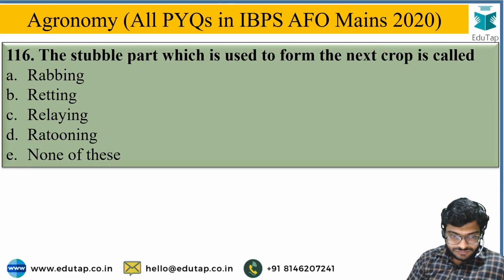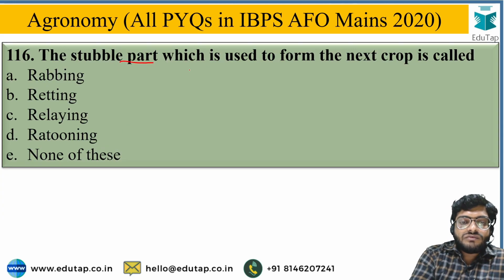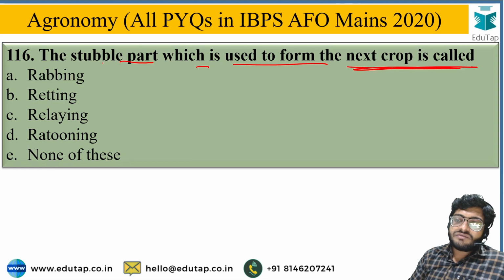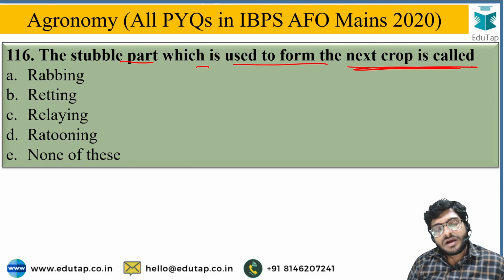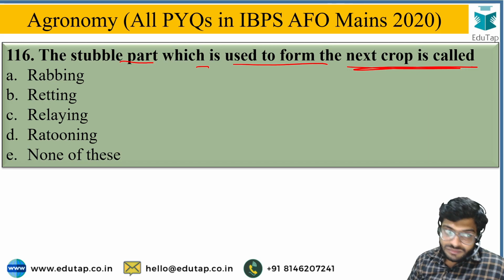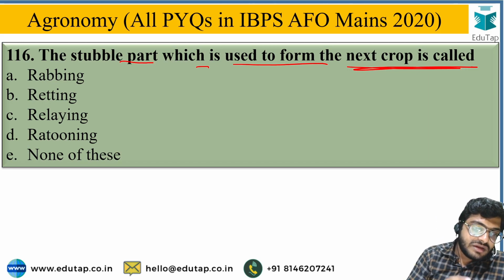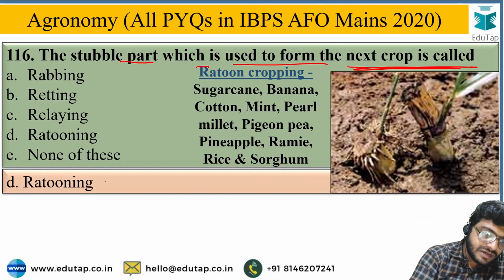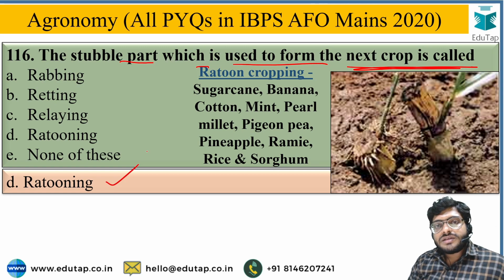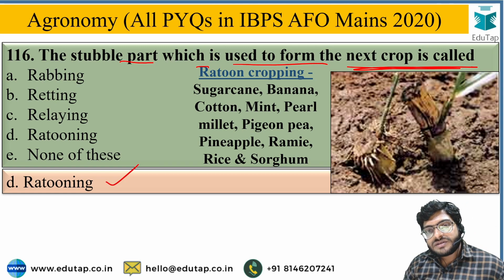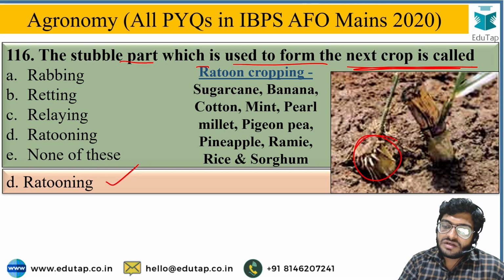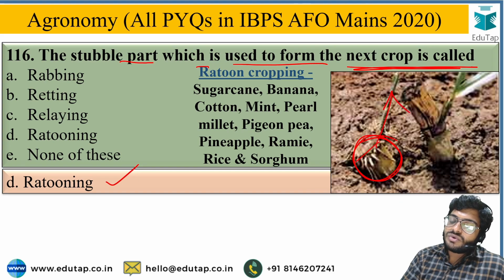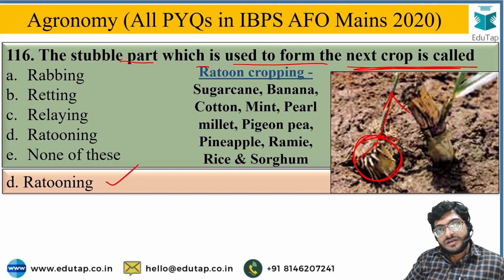Okay, next, the stubble part of which is used to form the next crop is called. So you have to identify the practice in which the stubble part is allowed to grow as a successive crop. The options are rabbing, rating, relaying and rattooning, or none of these, and the correct answer is rattooning. In this rattooning practice, the stubble is allowed to grow as a successive crop. In this image you can see the stubble, meaning the previous plant crop is harvested and the ratoon crop is allowed to sprout and grow as a successive crop.